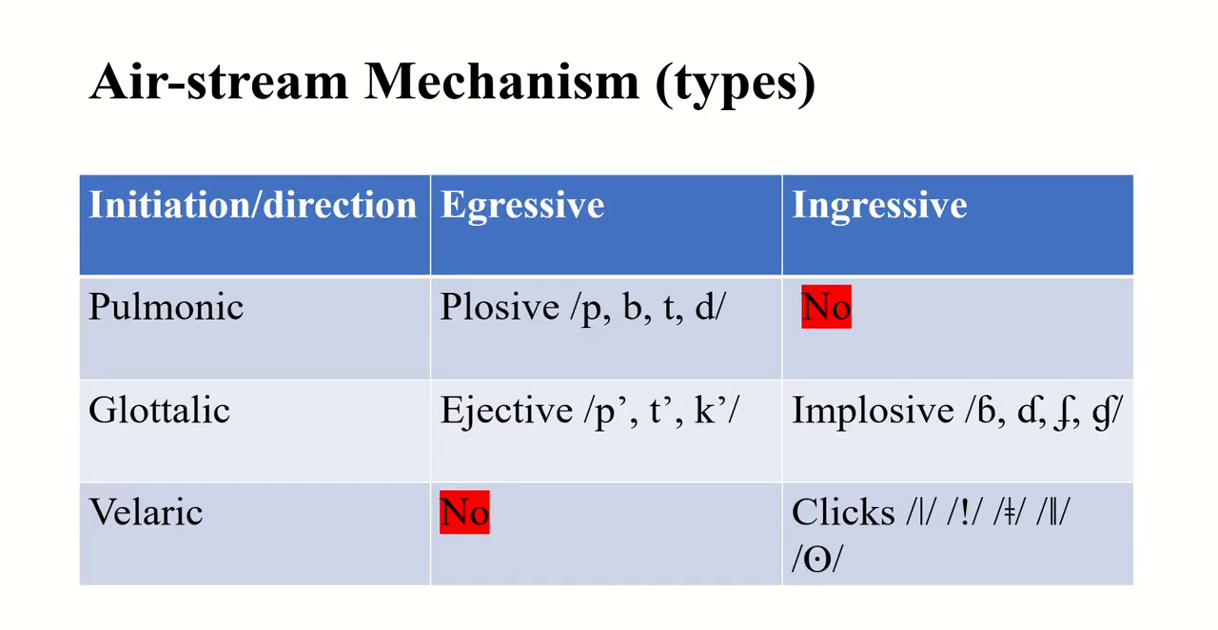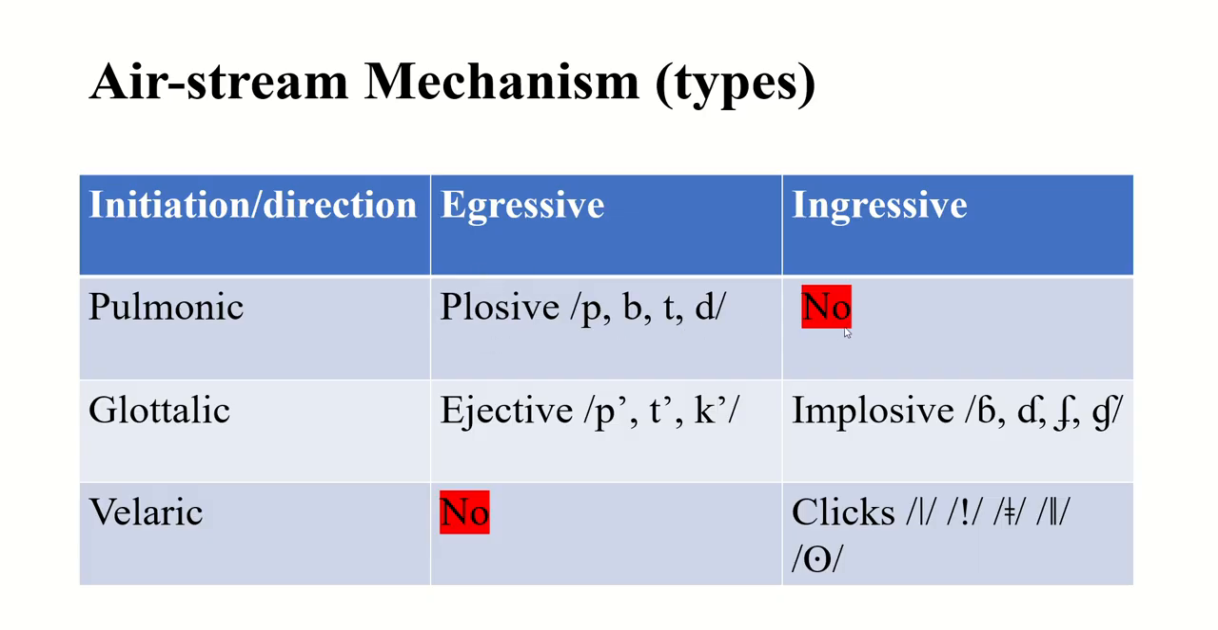Now, this is very important. Look at this table. On the left-hand side is initiation: pulmonic, glottalic, velaric, and direction: egressive and ingressive. Now, pulmonic egressive is called plosive. I have already told you pulmonic has only one possibility, that is outgoing only, meaning egressive only. The sound produced with pulmonic egressive is called plosive, and these are the sounds in the forward order.